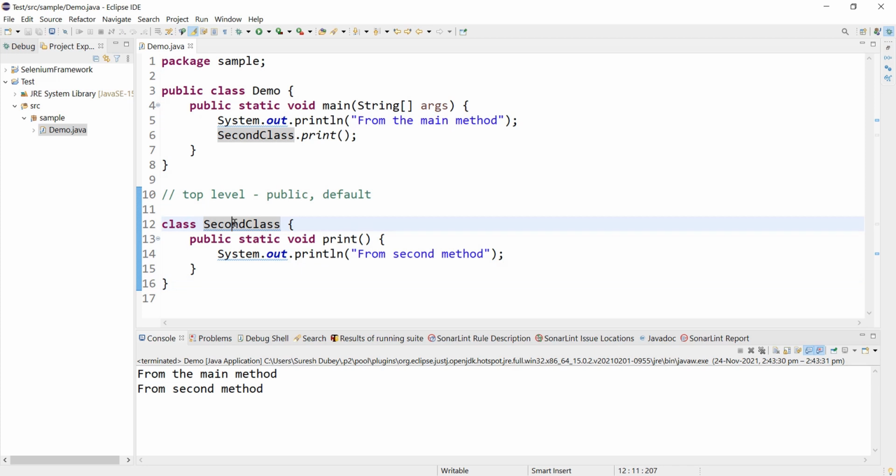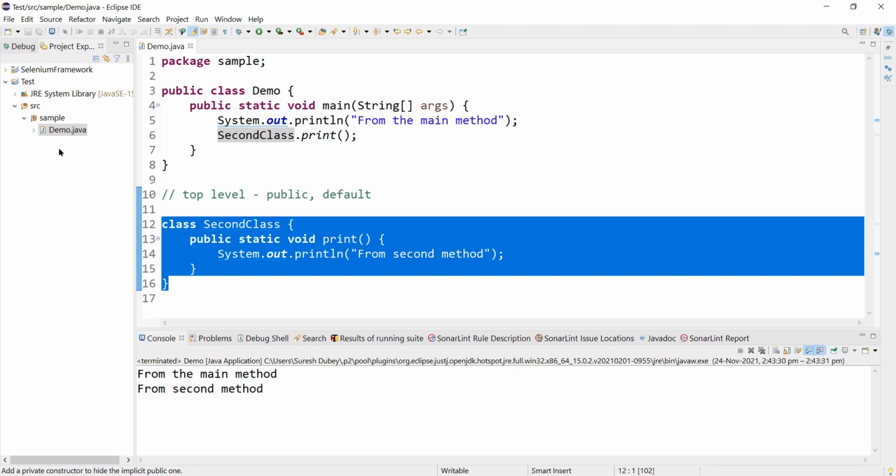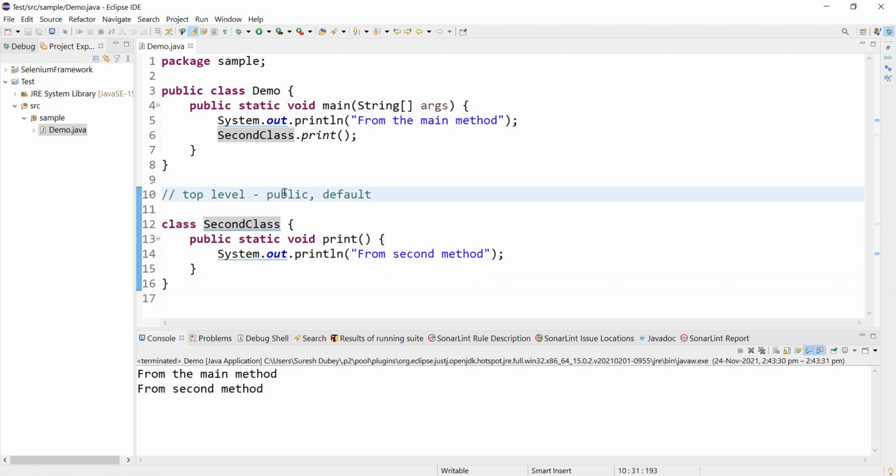So ideally I should be making another Java file with the name called second class, and this class should be part of that particular file. So this is just a tricky interview question that is being asked to check your knowledge, to check your concept about the access modifiers and what is the coding standard around that. So while answering this question, you also need to mention that we should not do it like this, because this is not a good coding practice.